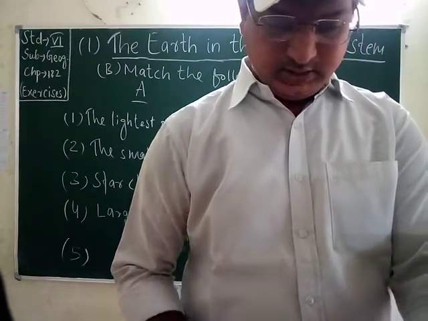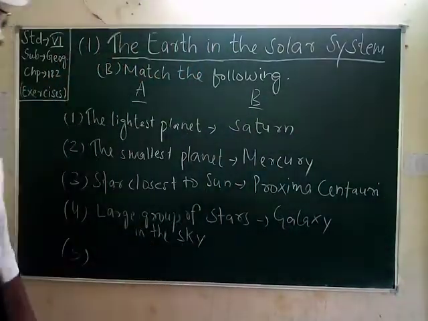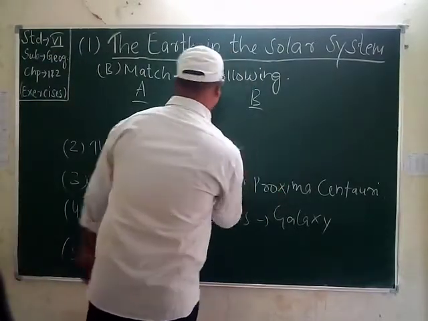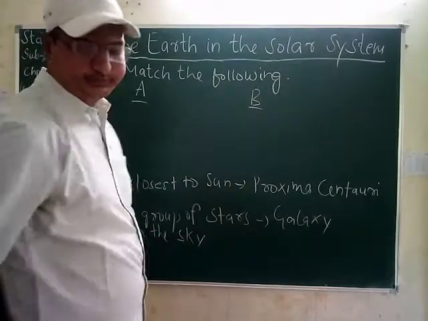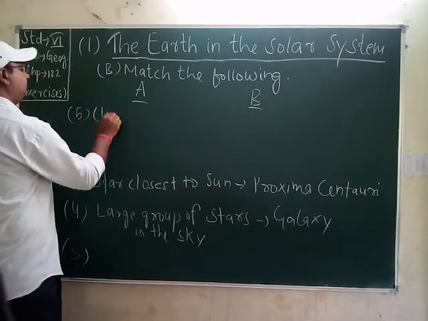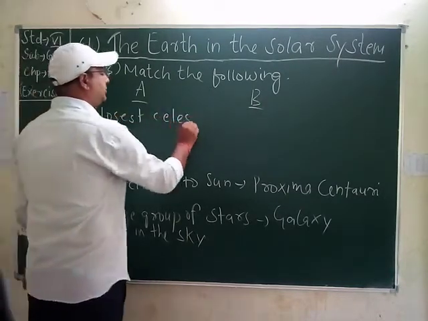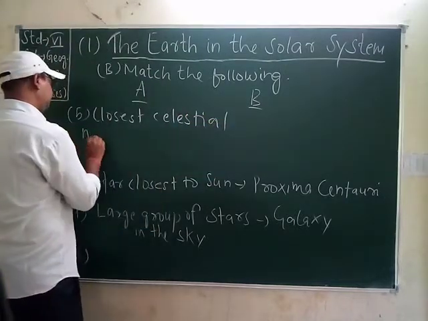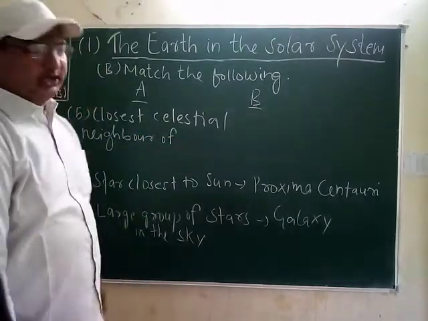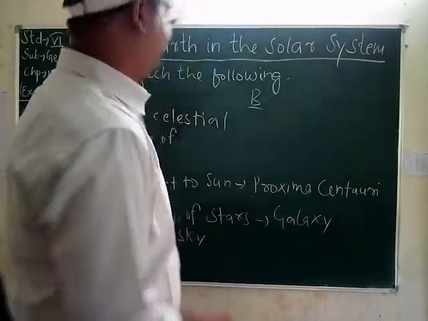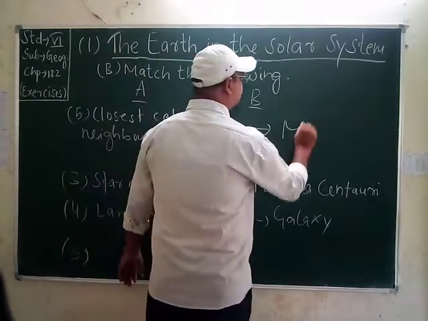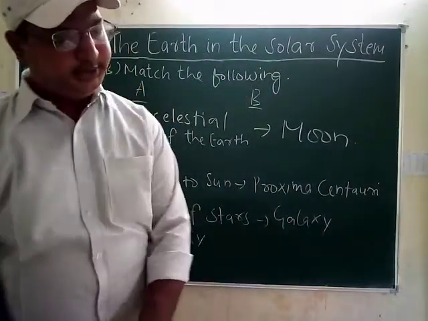That is called the Moon. Due to lack of space, I am writing here: closest celestial neighbor of Earth. The answer is Moon.